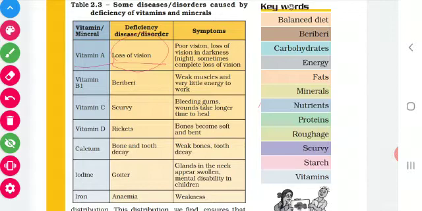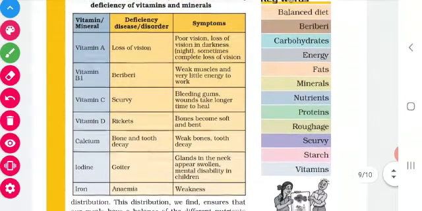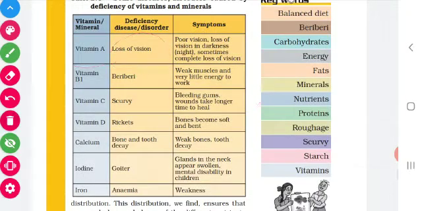Then if vitamin B1 is deficient in our body, we get a disease called beriberi. The symptoms of beriberi are weak muscles and very little energy to work. The person will be very dull and cannot do any work.